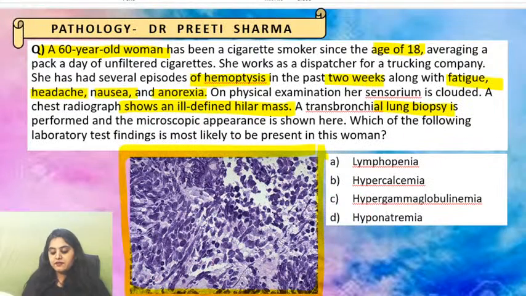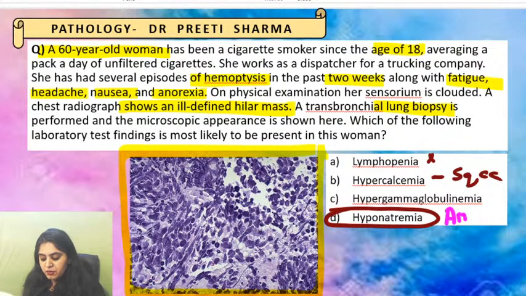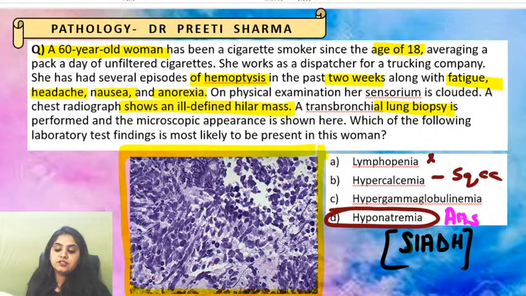Question was, do we have lymphopenia? No, I've not read that. Hypercalcemia? No, because hypercalcemia should have been with squamous cell cancer. Okay. Hypergammaglobulinemia? I've not read that. Hyponatremia, guys. Hyponatremia is something you see with SIADH. Hyponatremia is something that you see with syndrome of inappropriate ADH secretion. Yes, everyone got that? So this is SIADH causing hyponatremia. That is how you had to correlate. This is small cell lung cancer showing you hyponatremia because of SIADH.